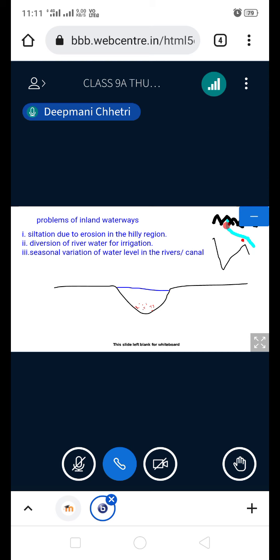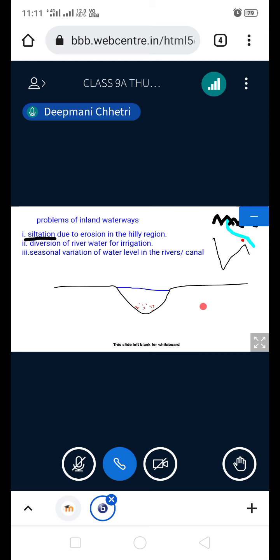So the silt, the sediment that is there, is being carried down by the river. And where does it get deposited? It gets deposited on the bank of the river or on the bed of the river, which causes what? Siltation. That is what we call siltation. Siltation is basically a big problem faced by Kolkata port, and they are facing this problem because of erosion in the hilly region.